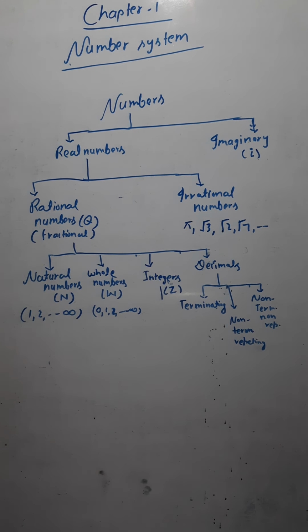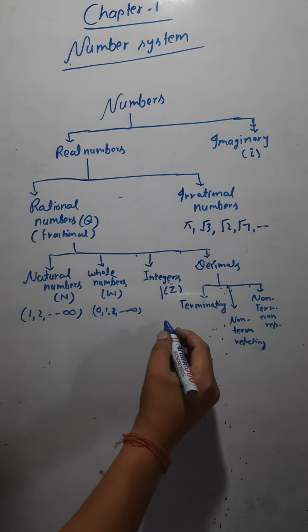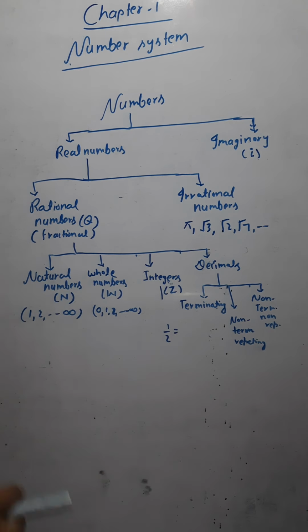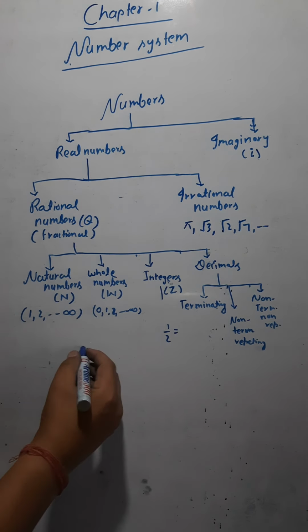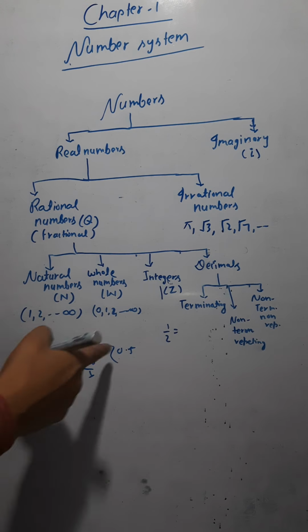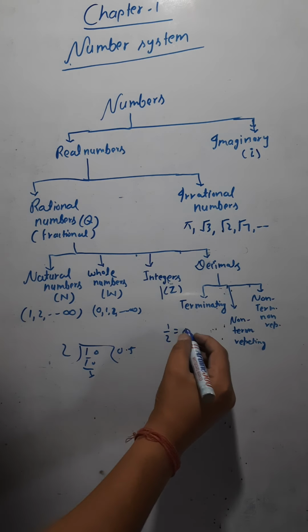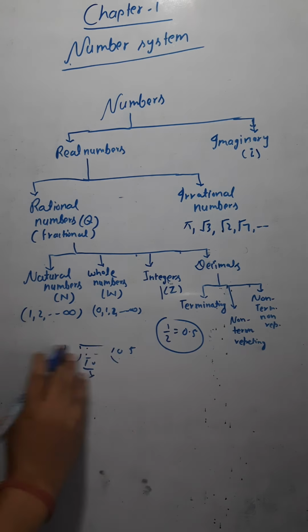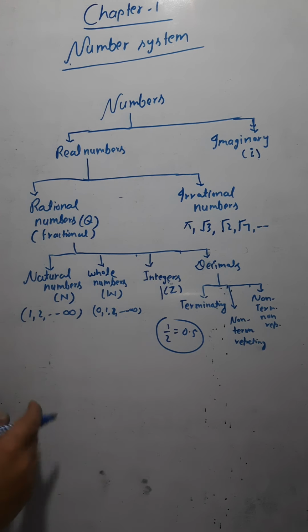Let me define them now. Terminating means, let's say I am writing 1 by 2. If you divide 1 by 2, how much do you get? 2 into 0 decimal, then 0, 2, 5, 10. No remainder, so the answer is 0.5. So here you have a terminating decimal expansion.